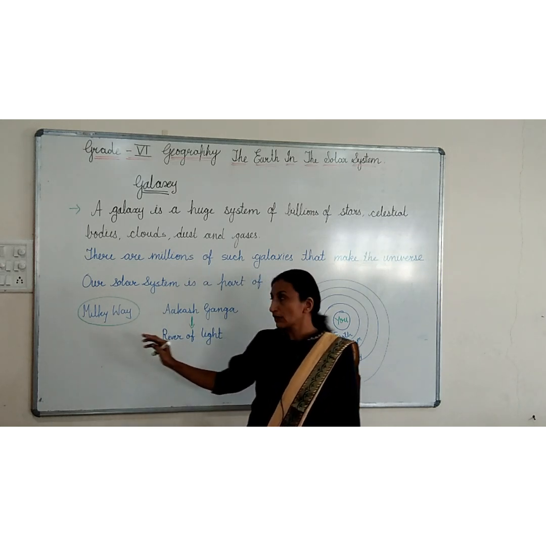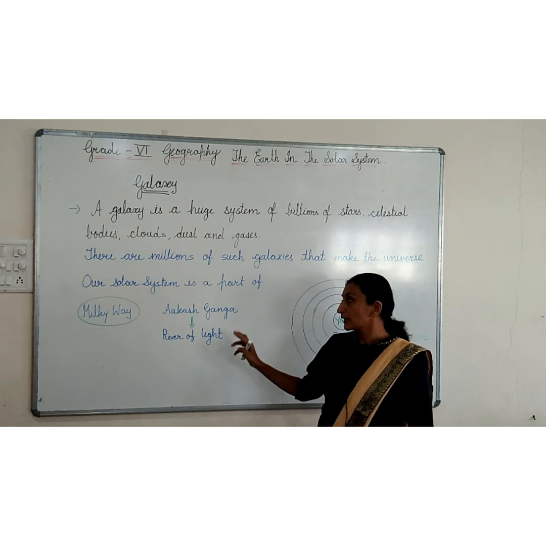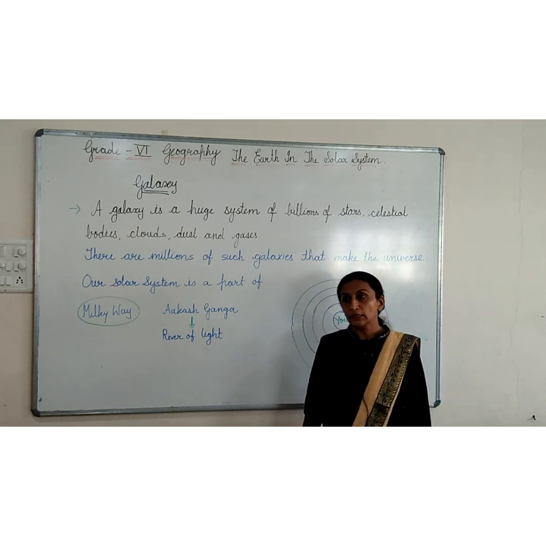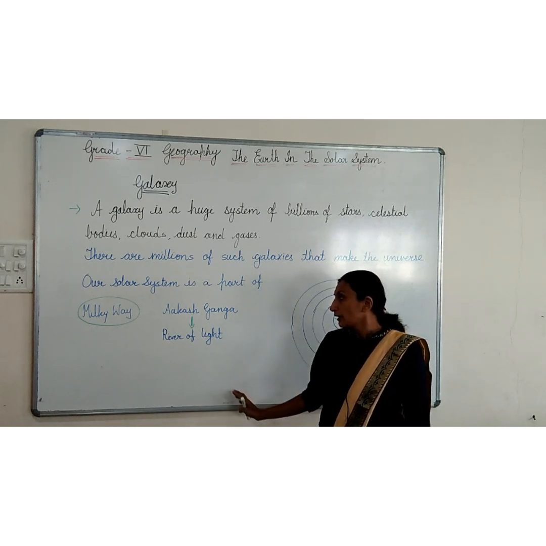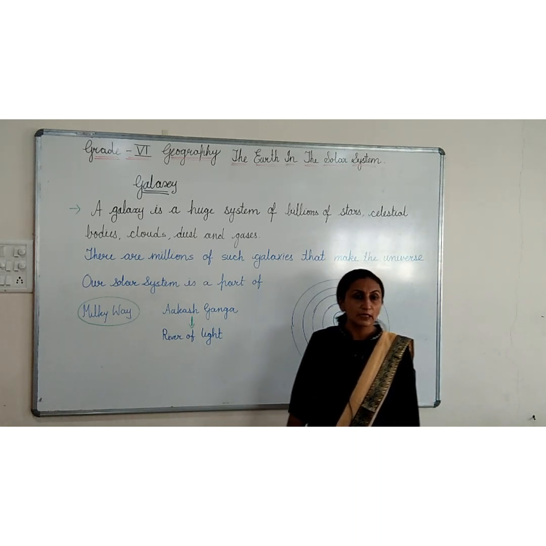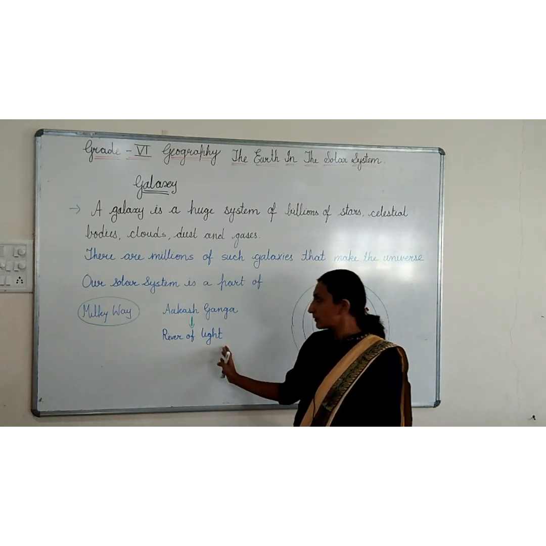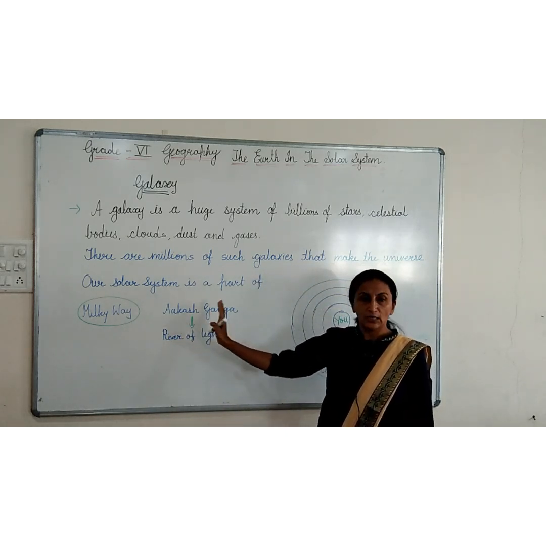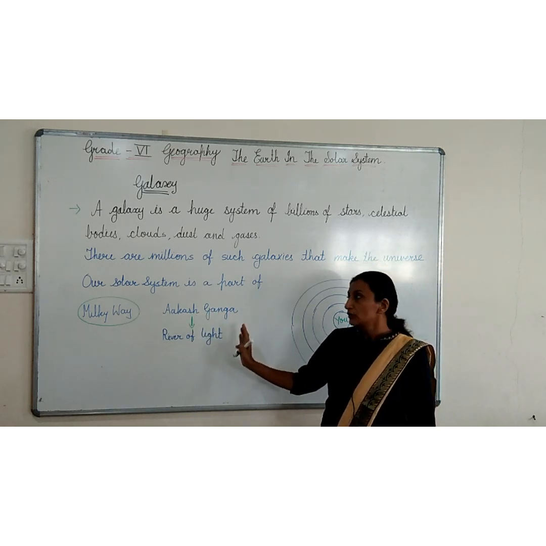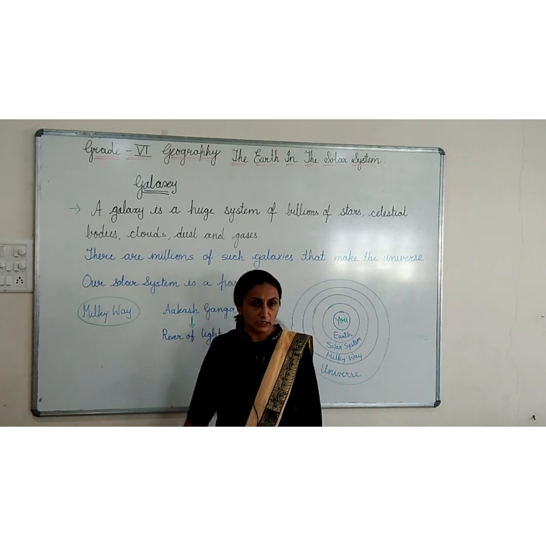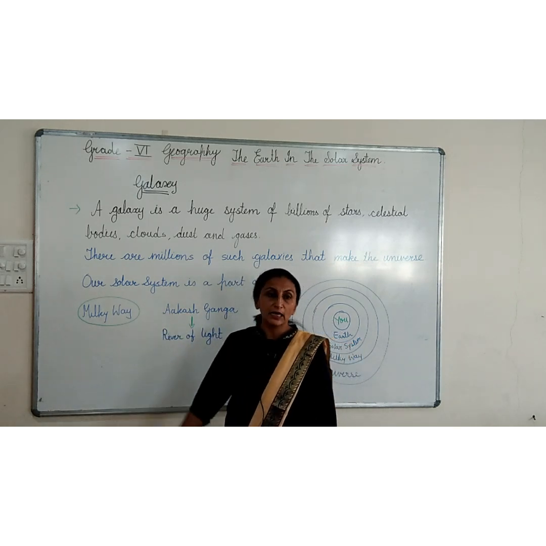और हिंदी में हम उसे बताते हैं आकाश गंगा. In Hindi we are saying it is Akash Ganga. Why? Because in ancient India people were saying the galaxy is a river of light, and river of light means Akash and river means Ganga, so they are saying Akash Ganga. So our solar system is a part of the Milky Way galaxy, Akash Ganga. The name of the Milky Way in Hindi is Akash Ganga.